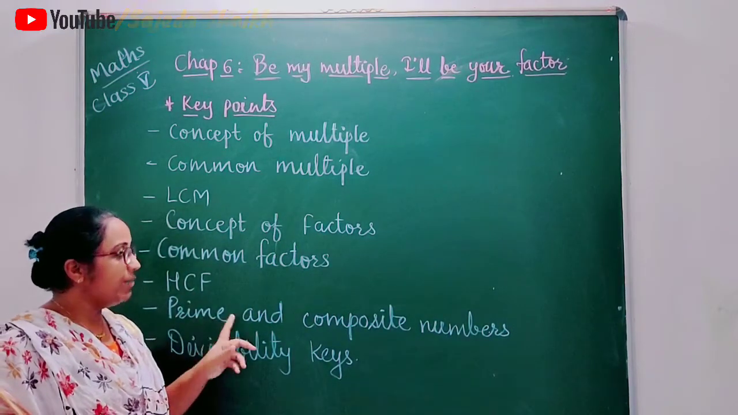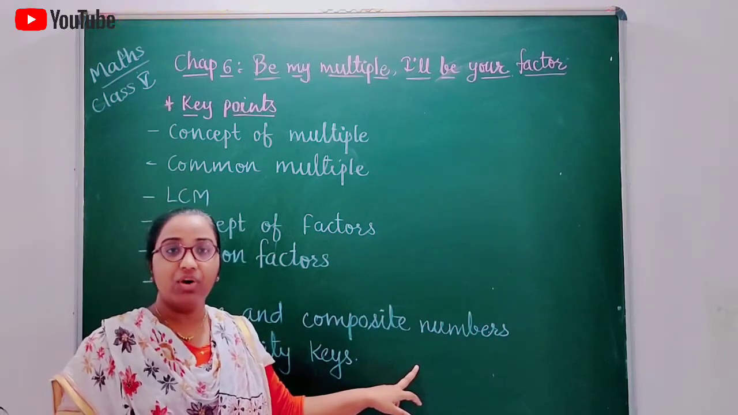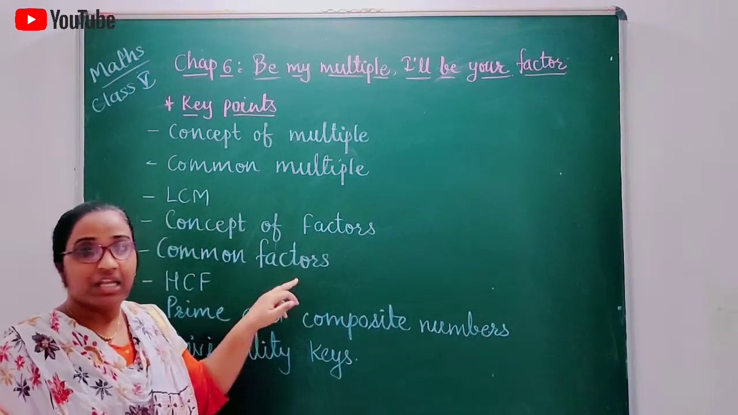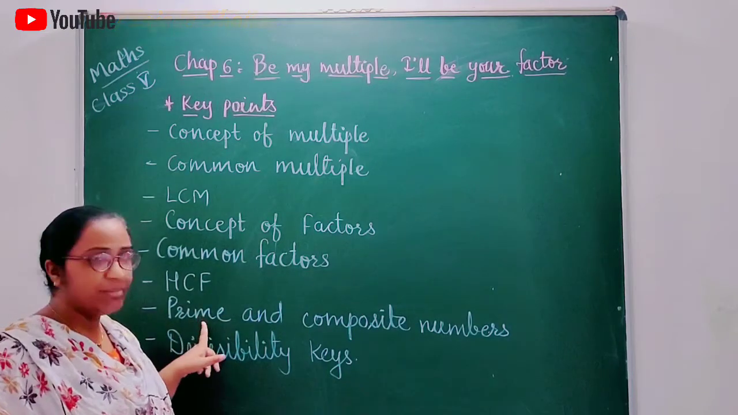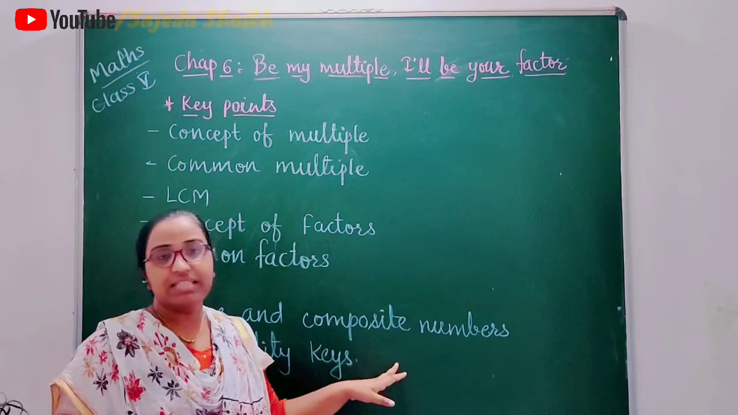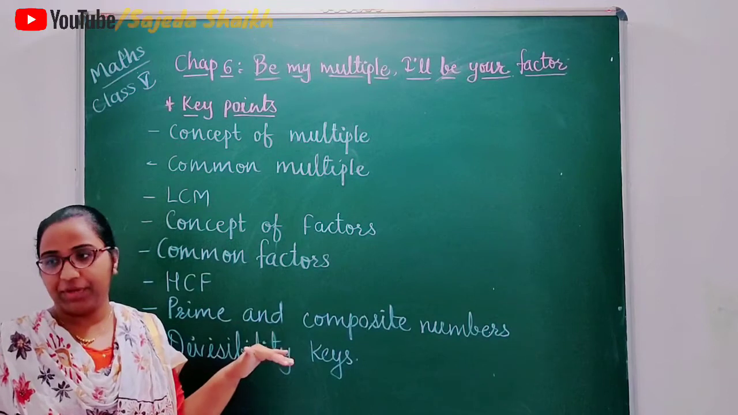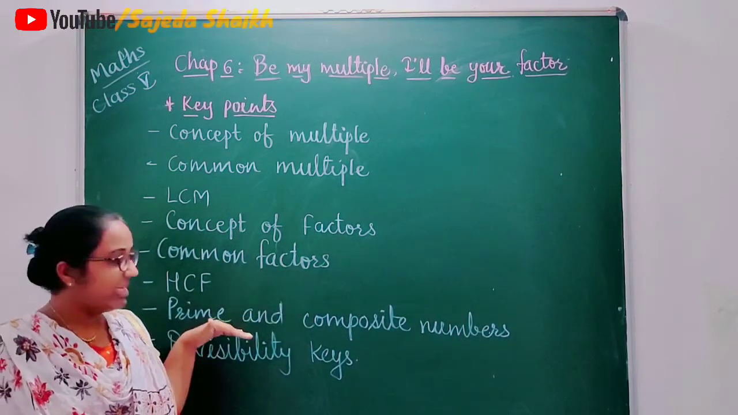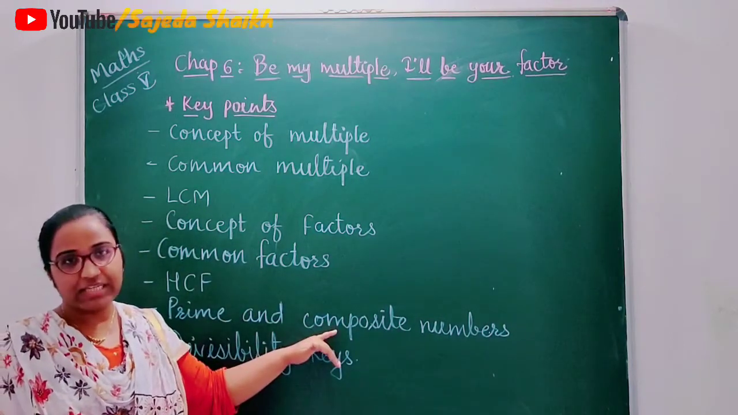Next is prime and composite numbers. In previous classes we have learned about odd numbers and even numbers. Now, based on the factors, 2 new terms are introduced in this chapter, and they are prime number and composite number. These 2 topics are not clearly mentioned in the chapter, but they are part of factors. So we will understand these 2 concepts also.